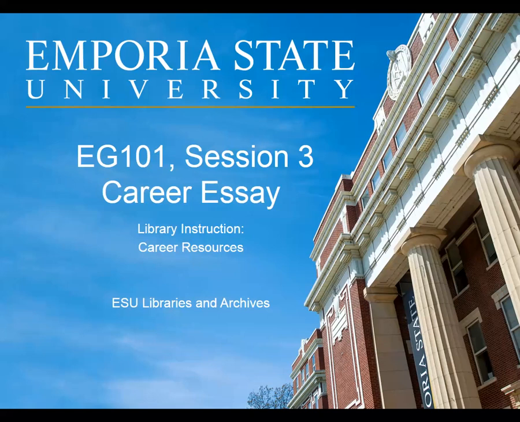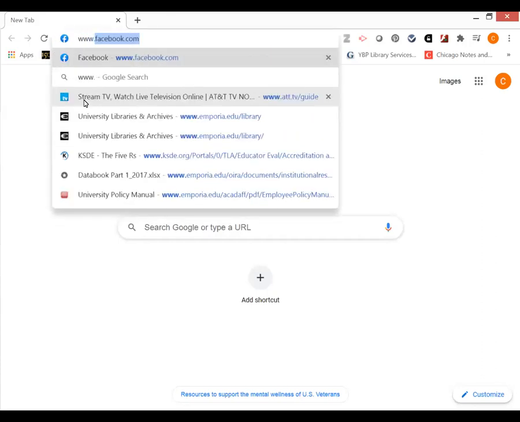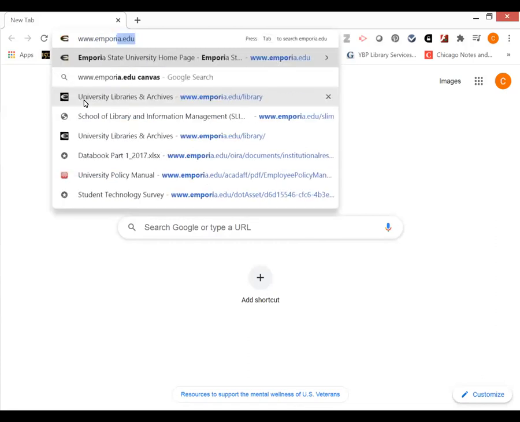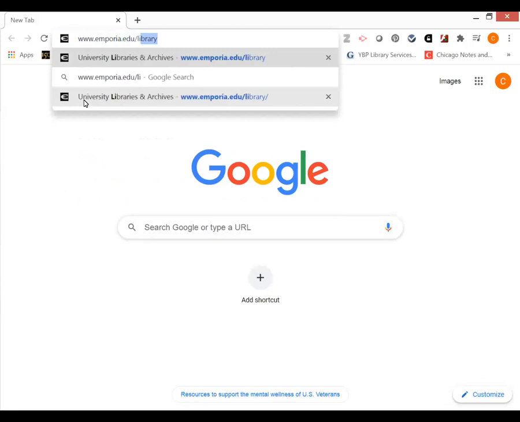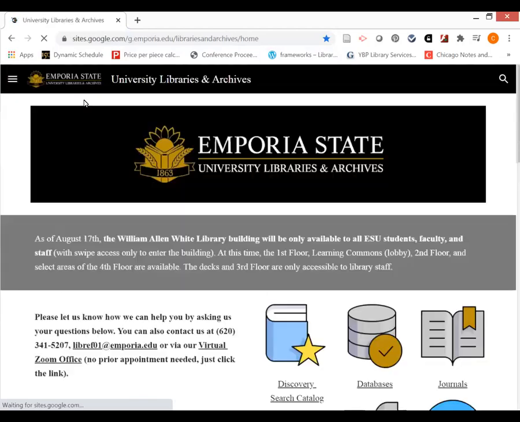We're going to start with our blank tab for Google. And as you probably remember from some previous video tutorials, we're going to go to the library's webpage first via the fastest way, which is www.emporia.edu/library. And you probably already have this bookmarked or saved as favorites on your computer or browser. If not, we strongly advise you to do that.